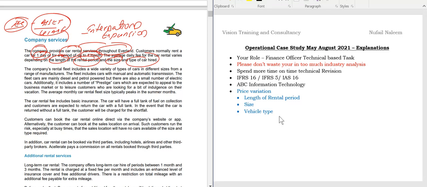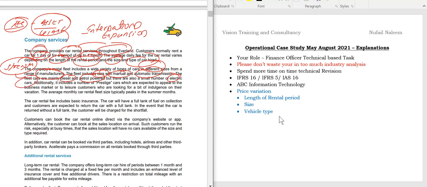So students, the company's rental fleet includes a variety of types of cars in different sizes. That is very clear for you all, students, from a range of manufacturers. So I can say this is a strength for the organization because they have options for the buyer. The fleet includes cars with manual and automatic transmission. The fleet is mainly diesel and petrol powered, but there are also electric cars.